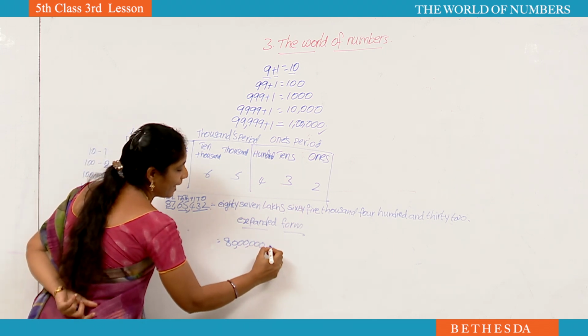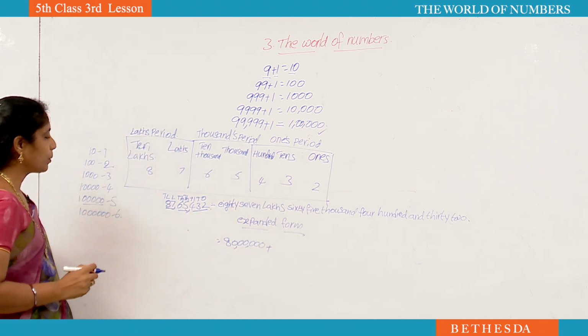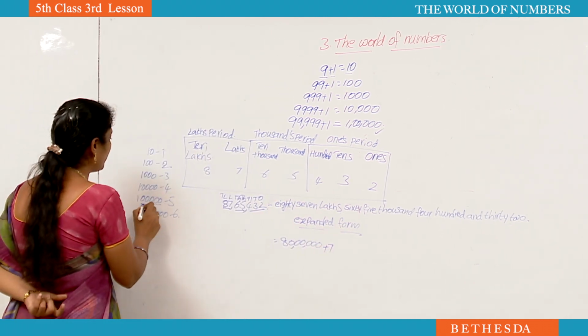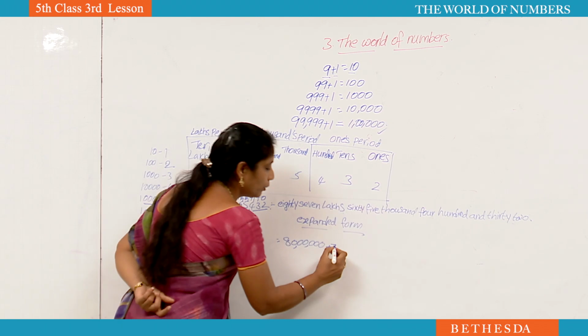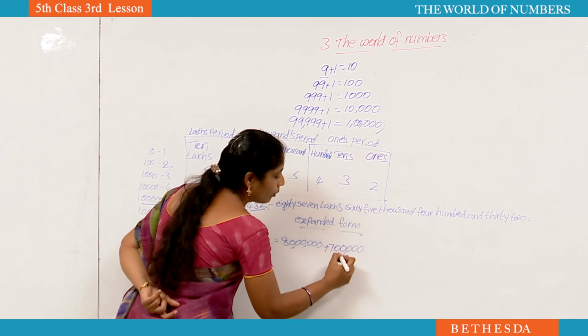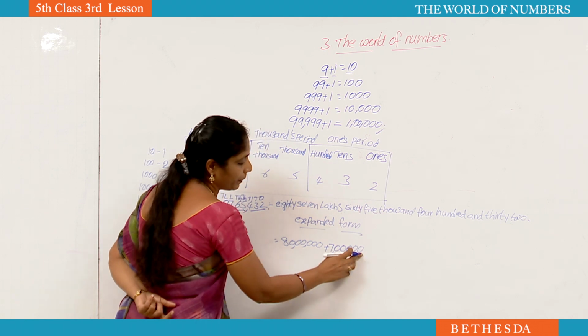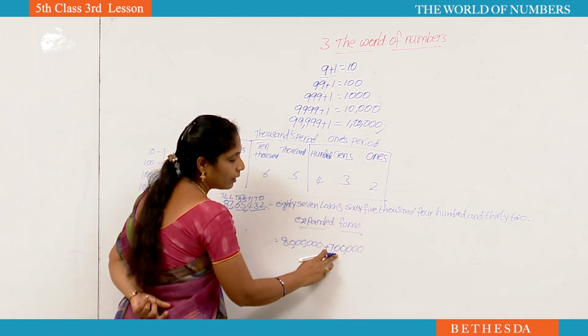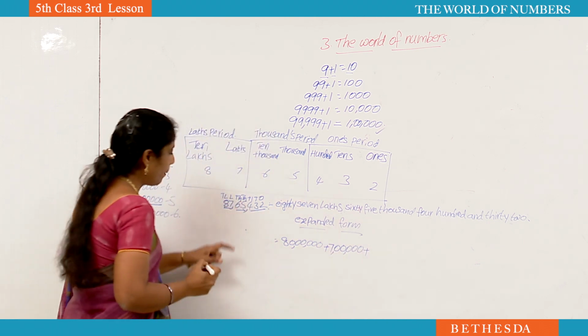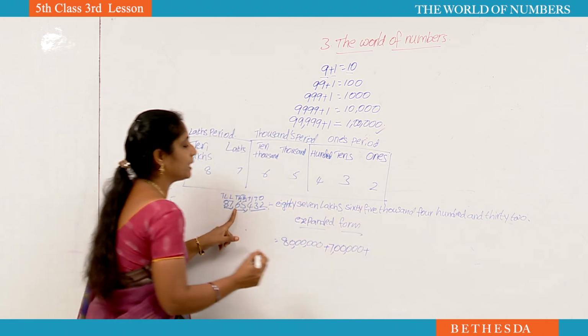Now 80 lakhs plus. What is the lakhs place number? 7. We have to write 7. For lakhs, how many zeros will be? 5. We have to write 5 zeros. 1, 2, 3, 4, 5. Now keep commas according to their periods. After the hundreds period, after the thousands period. Now what is the number? 7 lakhs plus. Next 10,000 place is 6.